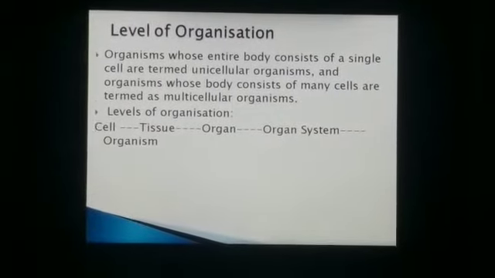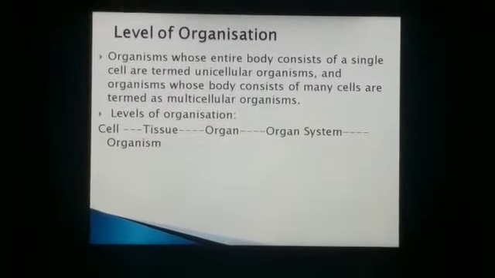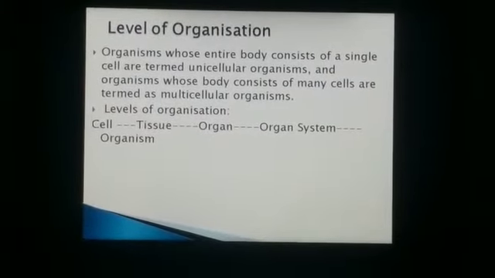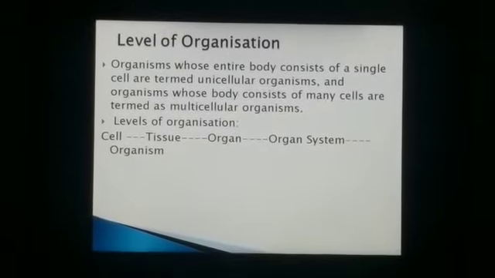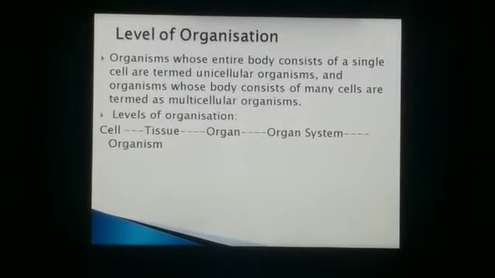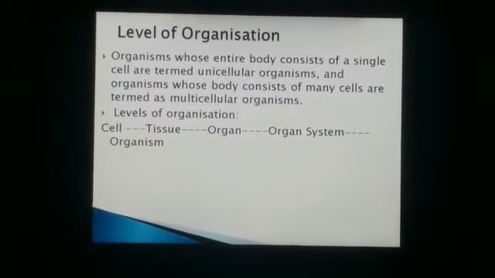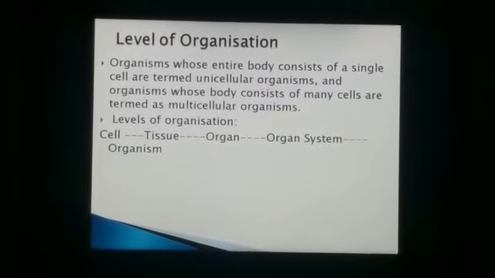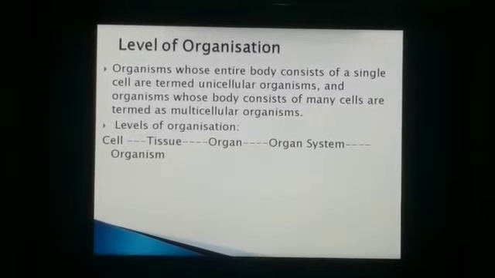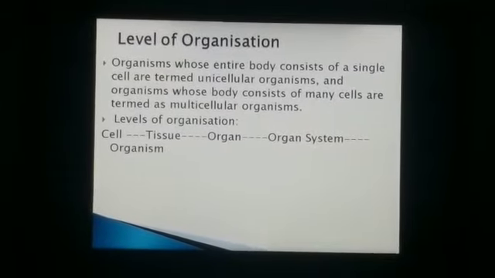First of all, we will start with the level of organization in the organism. Organisms whose entire body consists of a single cell are termed unicellular organisms, and organisms whose body consists of many cells are termed multicellular organisms. But let me tell you what a cell is. A cell is the functional and structural unit of life. It is the basic unit of any organism.